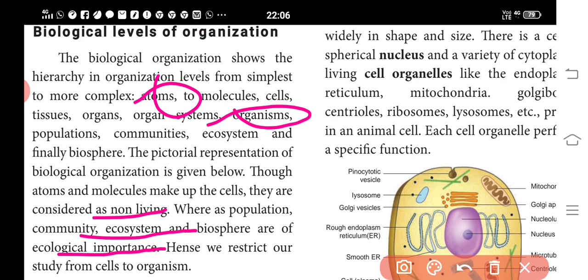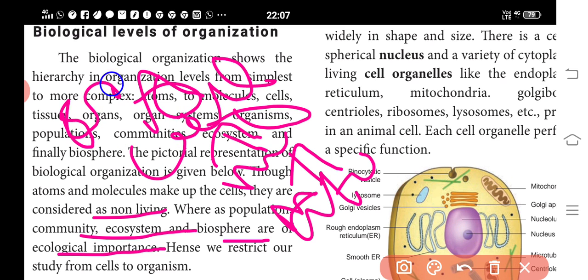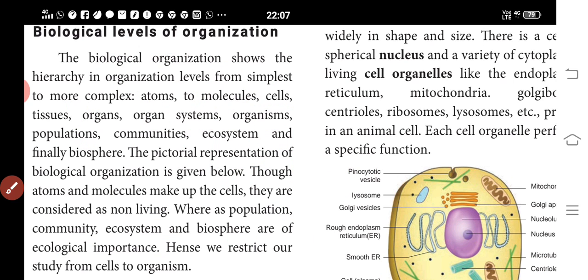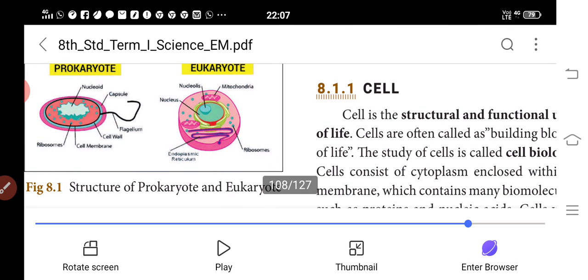So the population is created. Do you understand? The first one is atoms, then molecules, then cells, then tissues, then organs, then organ systems, likewise up to the biosphere. So the next one is the cell.